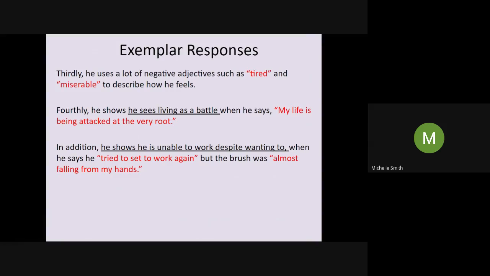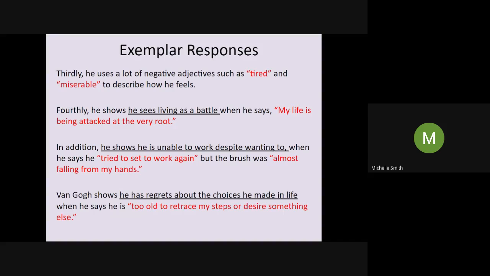In addition, he shows he's unable to work despite wanting to. So when he says he tried to set to work again, but the brush was almost falling from my hands, that clearly shows us he's finding it difficult to work. I could have extended that a little bit, and said this suggests that he is weak if the brush is almost falling from his hands. Or it might suggest that he's just lost interest. Maybe it's not because he can't physically hold the brush, he just can't be bothered. And not in a blasé way, but as in he can't be bothered because he's struggling, and he just can't do it, even though he really wants to be productive.